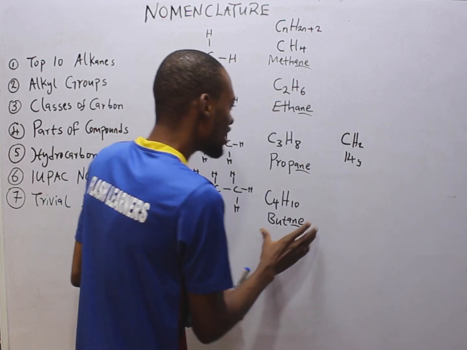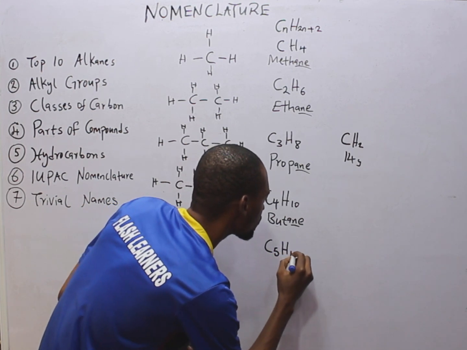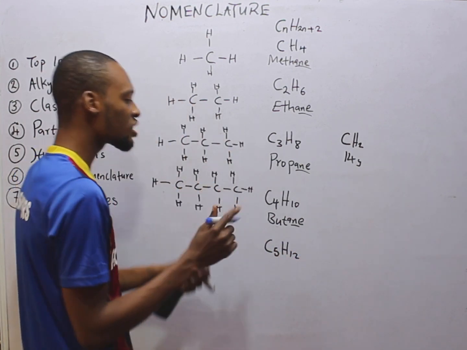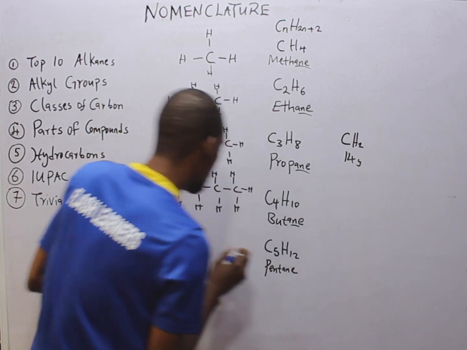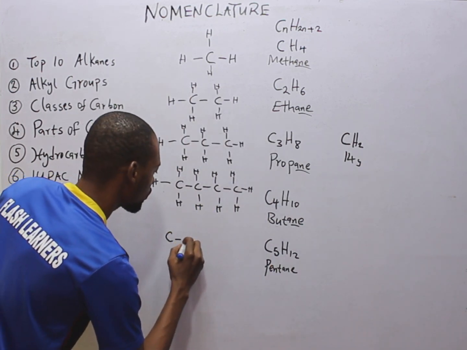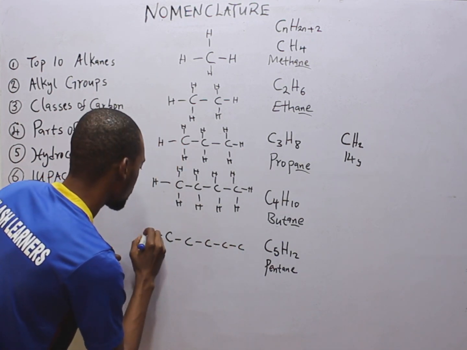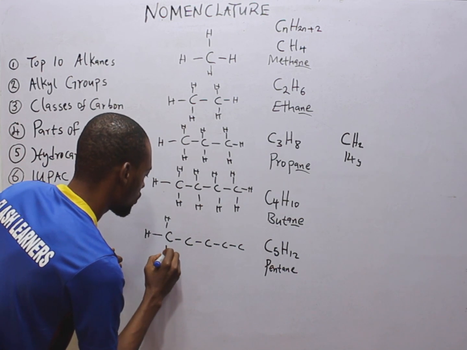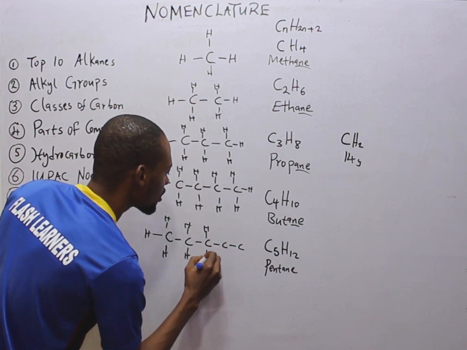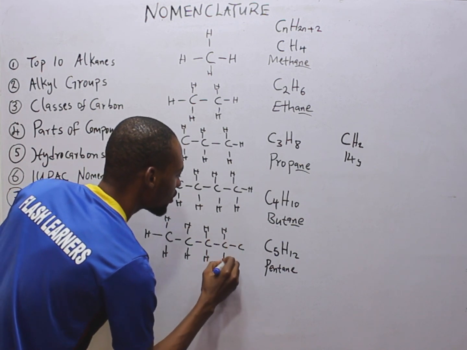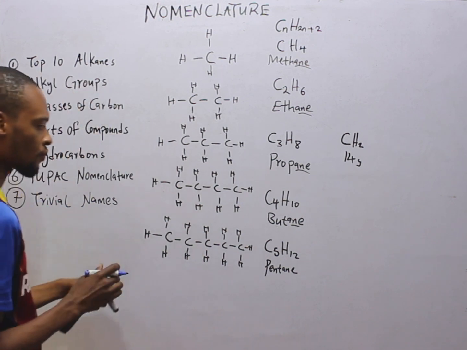This implies that the fifth member will be C5H12, and it is called pentane. So pentane is simply 1, 2, 3, 4, 5 carbons and 12 hydrogens.